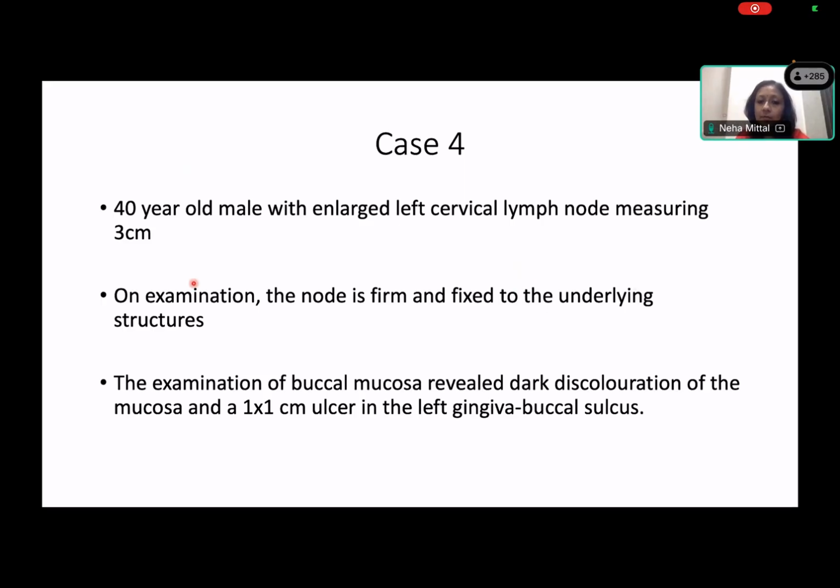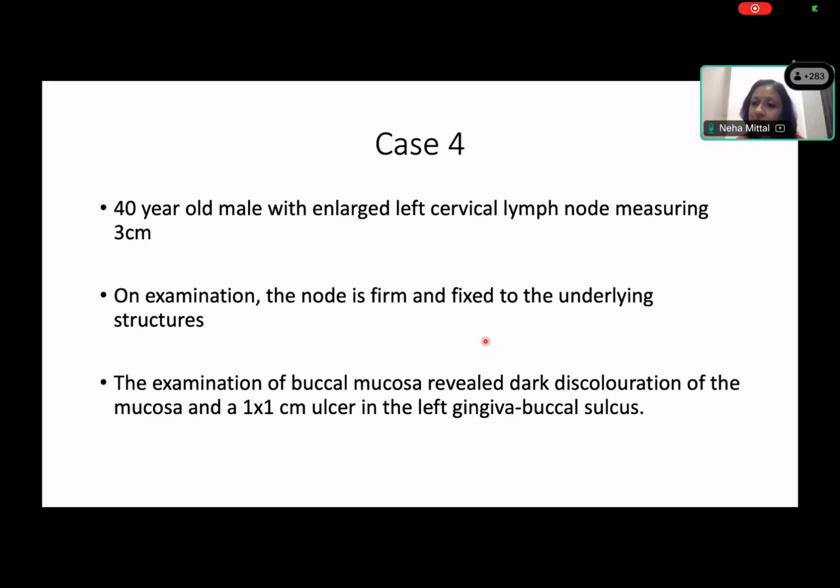Okay. So a 40-year-old male with an enlarged lymph node, which is firm and fixed to the underlying structure, will point towards a malignant tumor. He is also having an ulcer in the buccal mucosa with dark discoloration. They point towards a malignancy. So there is a node which is firm and fixed. Okay, to underline, as you said, this is an abnormal finding, and this fixation to the underlying or surrounding structures indicates what? That whatever is the pathology has grown outside of the lymph node, right? Yes.